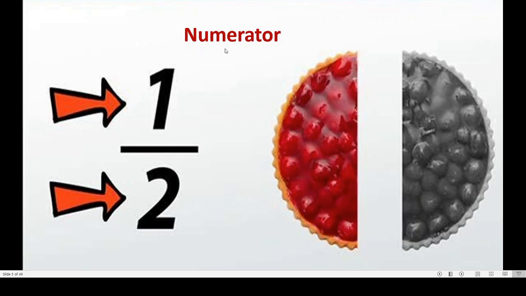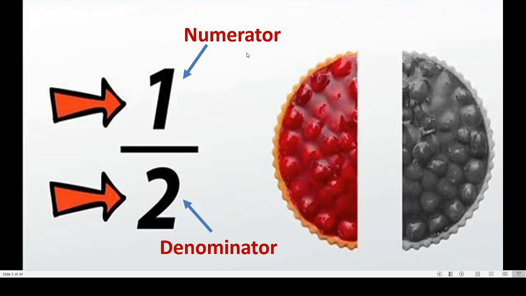What we call numerator means the number above the line. And one more number is there, below the line, that is called the denominator. Got this? Denominator means the number below the line. And dear children, this is nothing but a fraction. What is this? Fraction. We always write a fraction in numerator and denominator form.